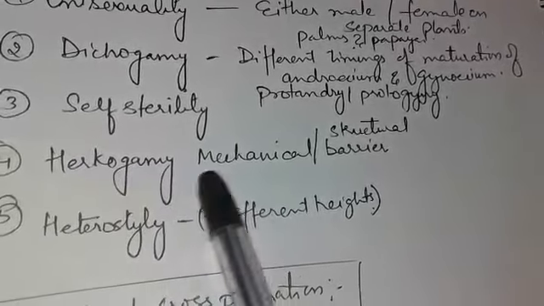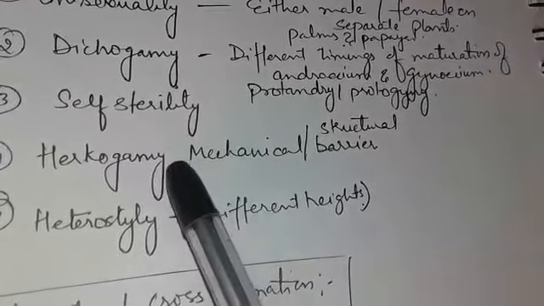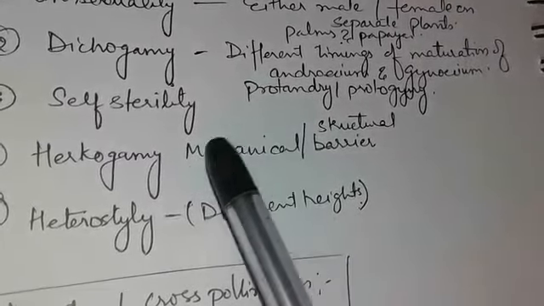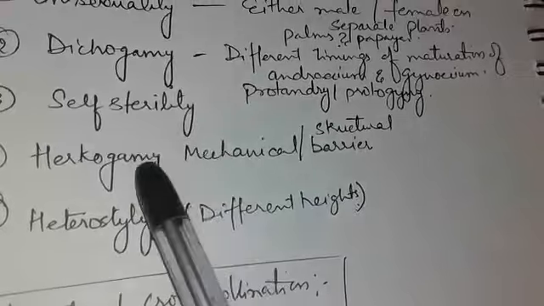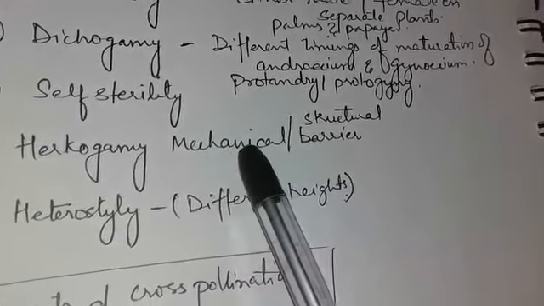Hercogamy stands for mechanical or structural barrier. It means that in some flowers, the pollen of a flower cannot reach the stigma of the same flower. For example, the hood covering the stigma acts as a mechanical barrier in the pansy flower.